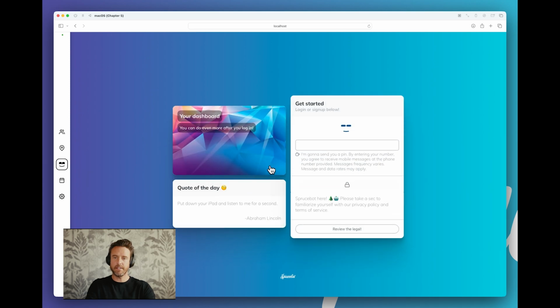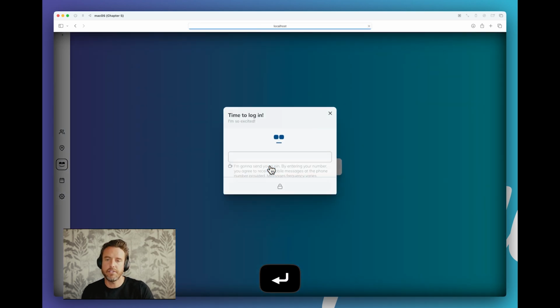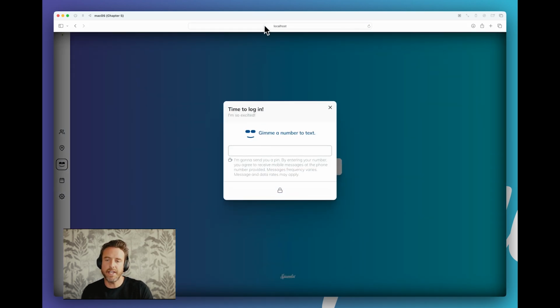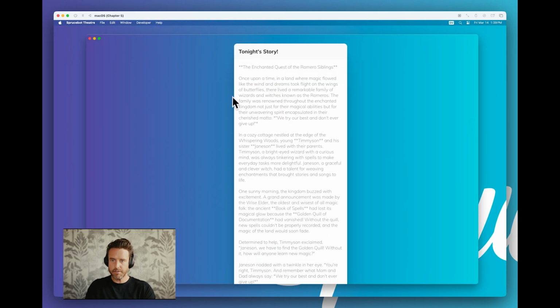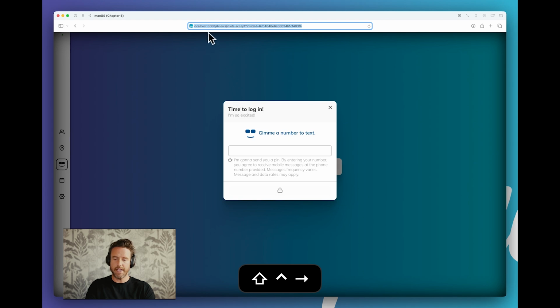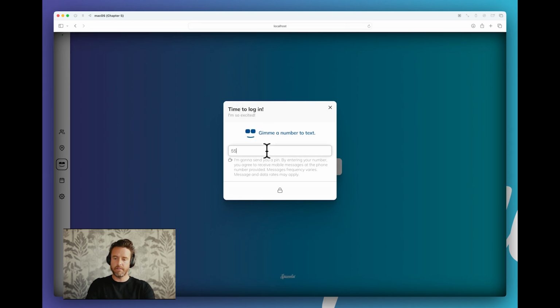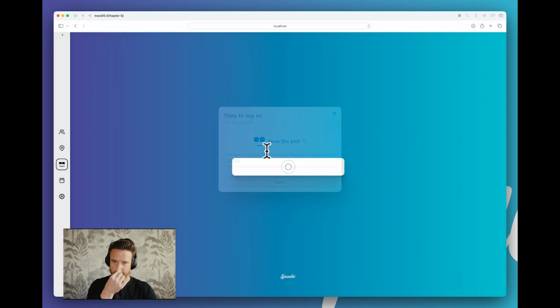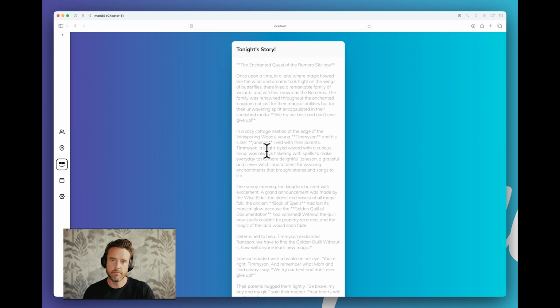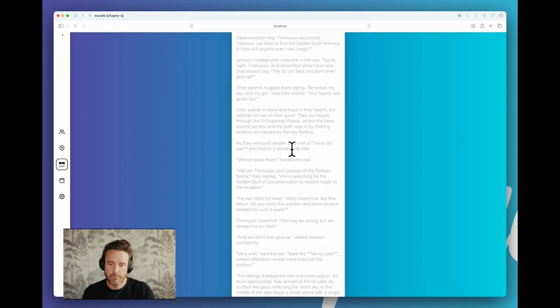Now let's paste again. As you can see here, I'm at localhost 8080. You can just load that in any browser. So there's accessing everything through the theater, but then you can go directly with just localhost 8080. All right, give me a number. 555-555-1234. Every pin in the development environment is 0s. And we're in.